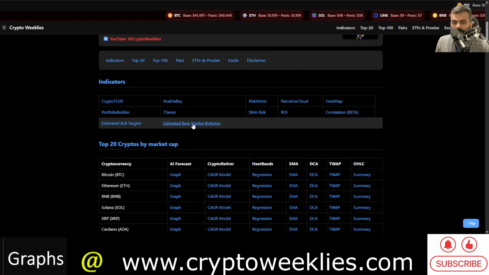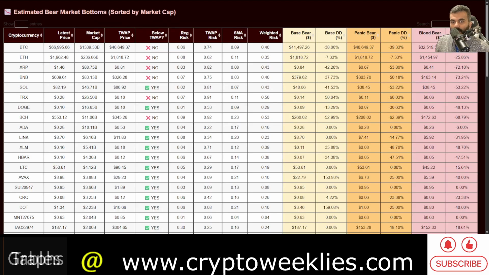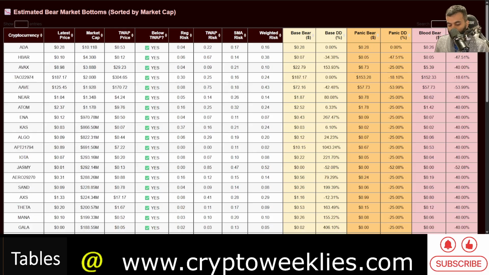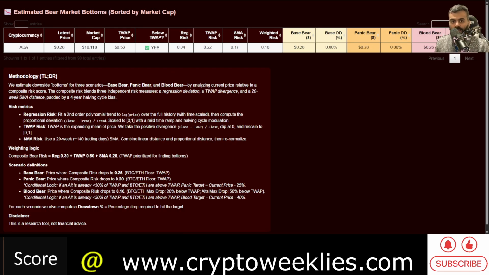Overall, the estimated bear market bottom for ADA, as it relates to all of the individual risk-based models, is that the base case scenario is the current valuation. The worst case scenario is at 26 cents. That's what is identified by these risk-based models as the price is significantly lower than the time-weighted average price. The time-weighted average price has gone down. Regression risk is lower. SMA risk is also low.